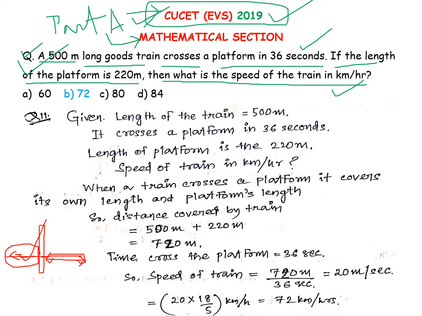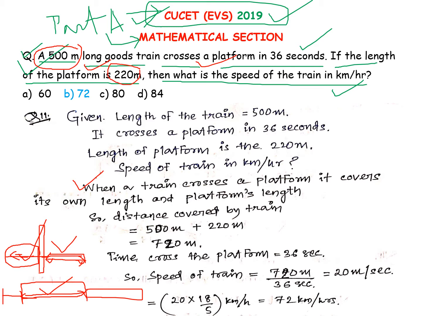But if there is a platform and the train is here, it will cross the entire platform length as well as its own length. So these are the conditions you should know before answering these questions. Here the train is crossing the platform, so the total distance will be the distance of the platform as well as of the train.